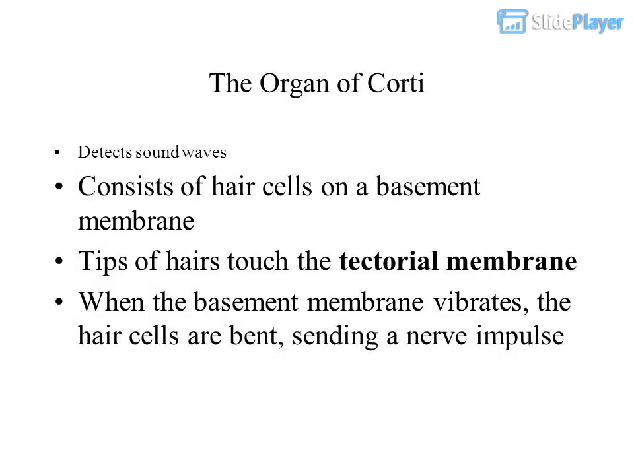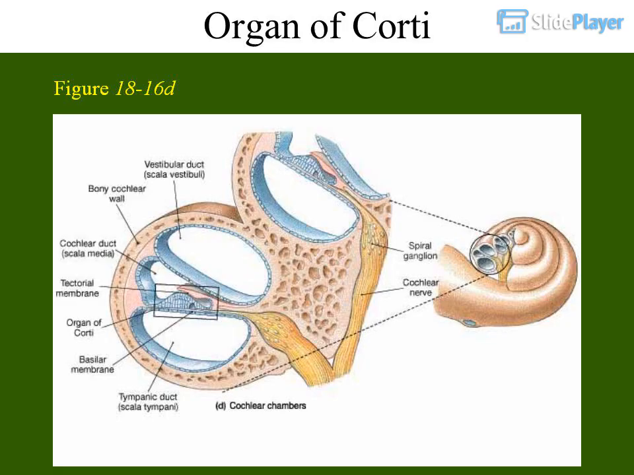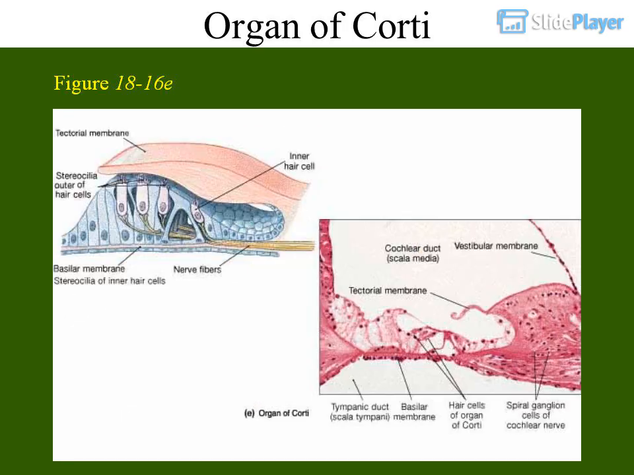The organ of Corti consists of hair cells on a basement membrane. Detects sound waves. Tips of hairs touch the tectorial membrane. When the basement membrane vibrates, the hair cells are bent, sending a nerve impulse. Organ of Corti.